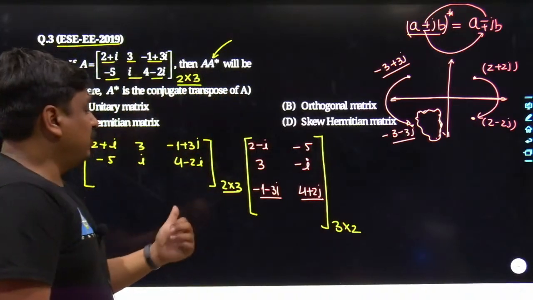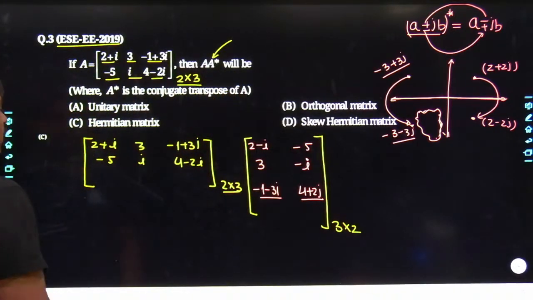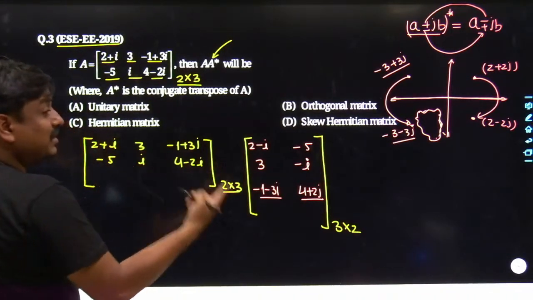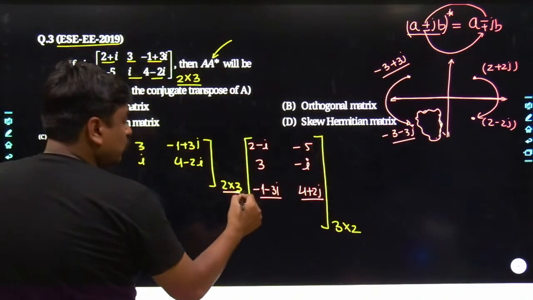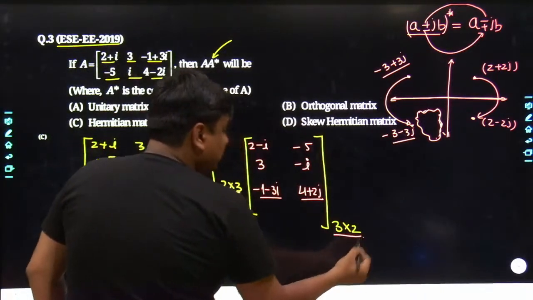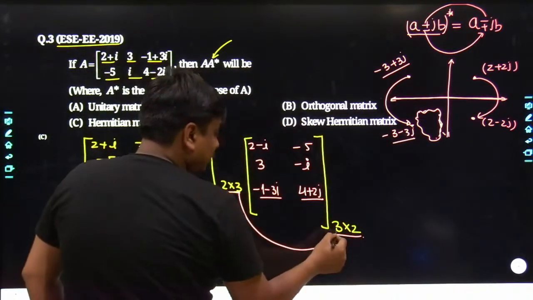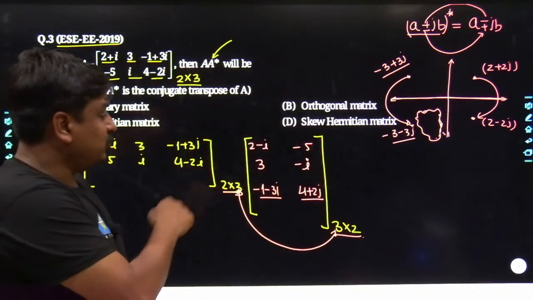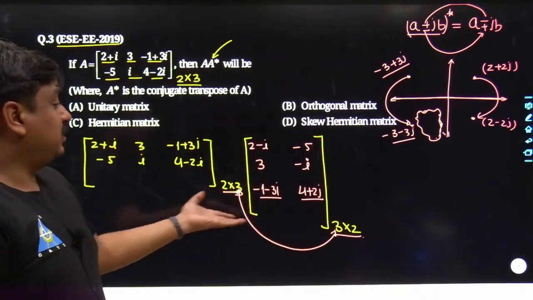Agreed? Tell me what's the result we are getting, my dear friends. So how would the multiplication take place, as the first thing, and what would be the order of the resultant matrix? My dear friends, it is a 2 cross 3 matrix, and it is getting multiplied with the 3 cross 2, so first we will see whether their multiplication is possible or not. Yes, the multiplication is possible because the number of columns in the first matrix matches the number of rows in the second matrix. Yes, their multiplication is possible.